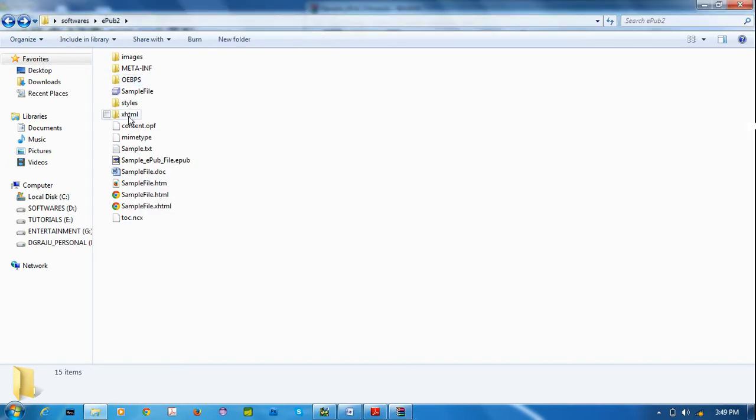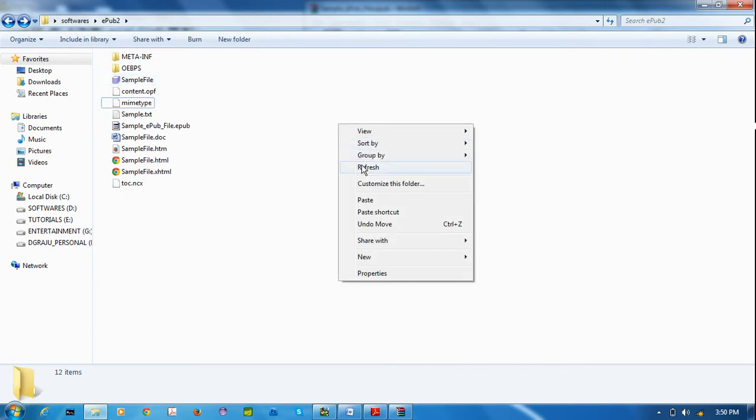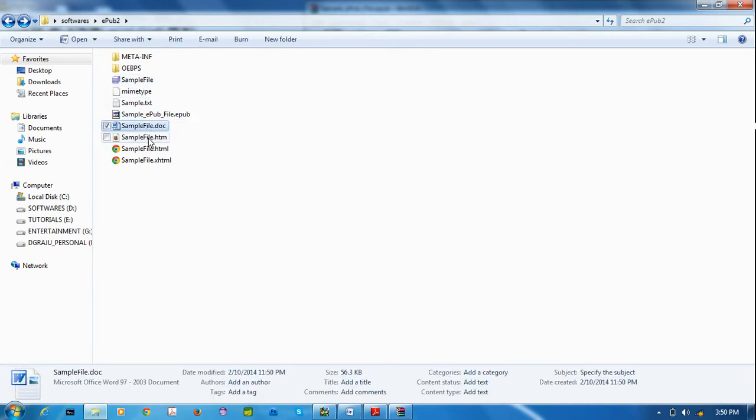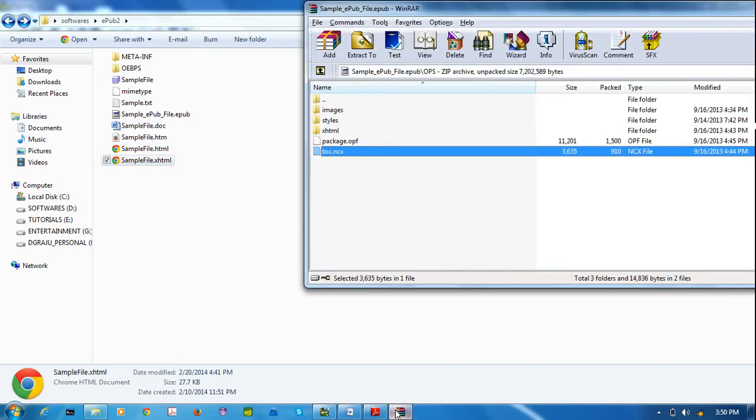I already have my XHTML folder, my styles folder and images folder. I am moving all these things into OEBPS. I already have some sample files like toc.ncx and content.opf. I am moving these two also into OEBPS. I have my mimetype file. Remaining all these things I am moving into some other folder.